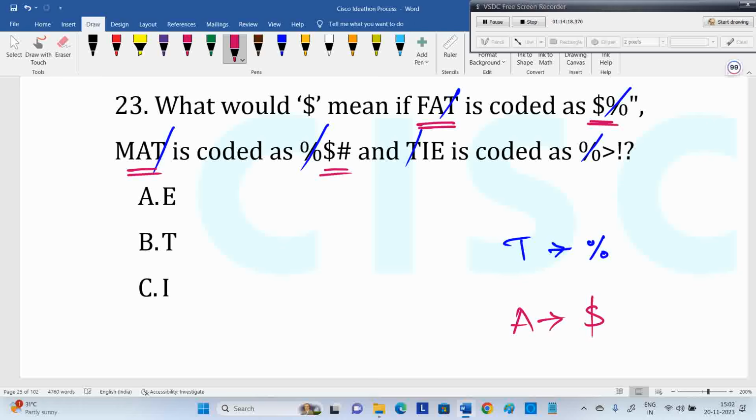If you observe the previous question, this question format is the same. There is something common in all three. Here N is common in all. N is nothing but 1, A is 2. Here T is common in all. Once you decide that, immediately we are getting the answer. You see, the format is not changing. The question may be given in symbols or some other way, but the basic logic is not disturbed.